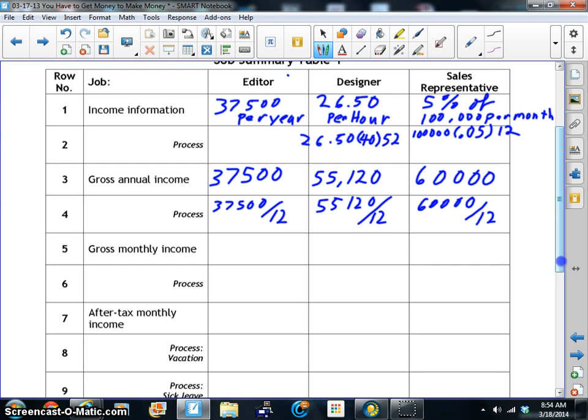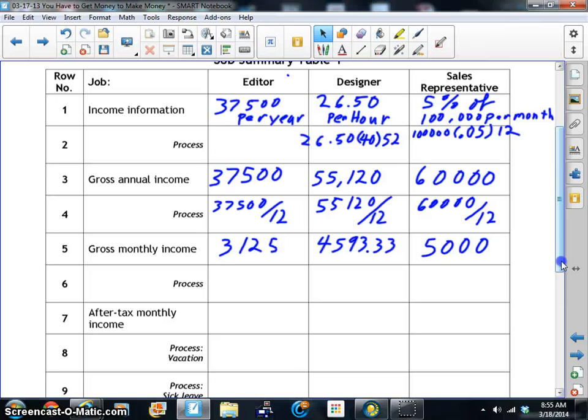And when we get that, the numbers are basically $3,125 for the first one. The next one would be $4,593.33. We always do dollars and cents. The next one is just $5,000. So far, that first one's still looking pretty good.